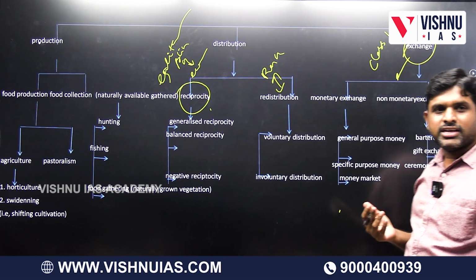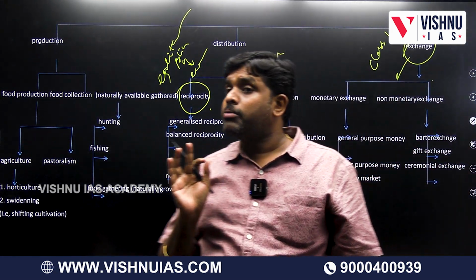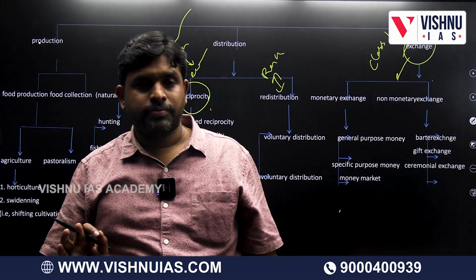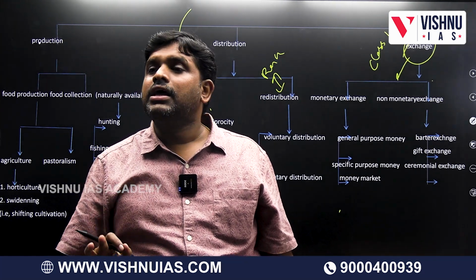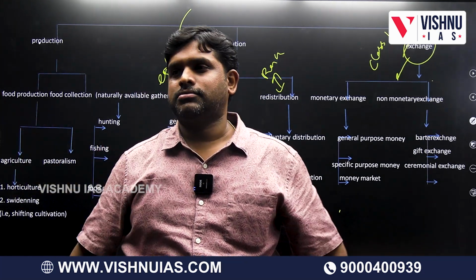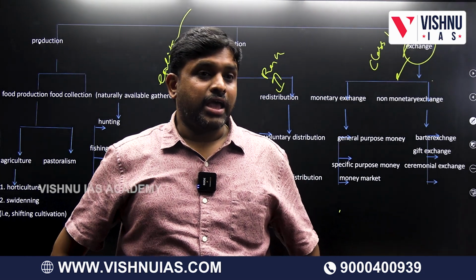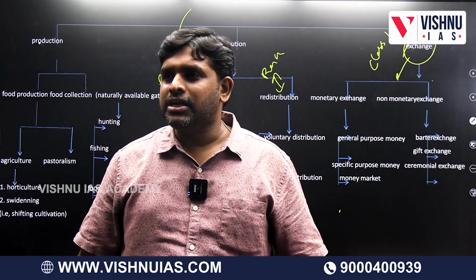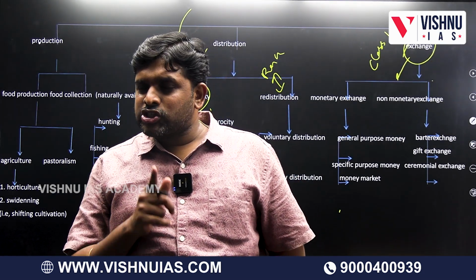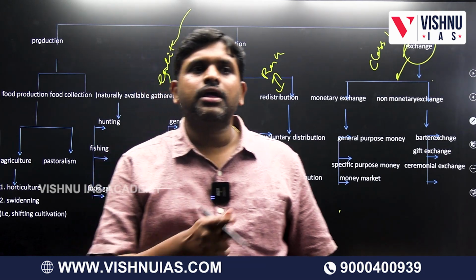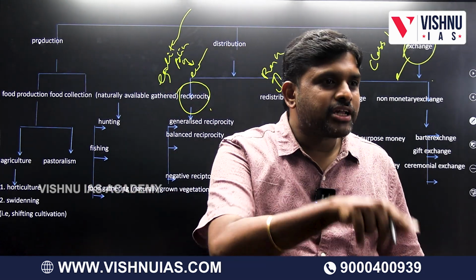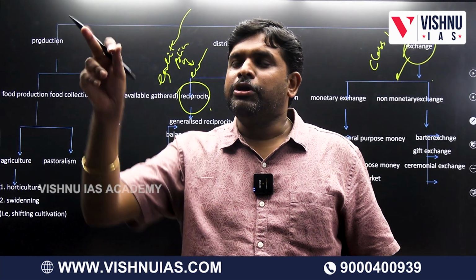So from this what are we understanding? Economies are linked to political systems. In tribal societies, wherever egalitarians are there, the economic system is reciprocity.